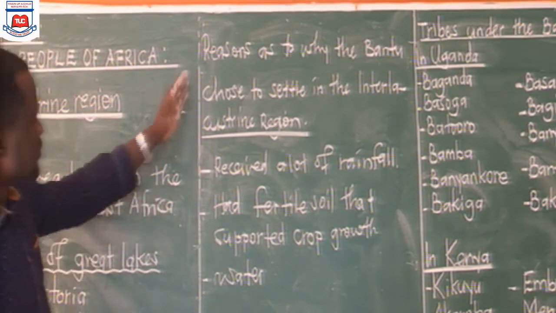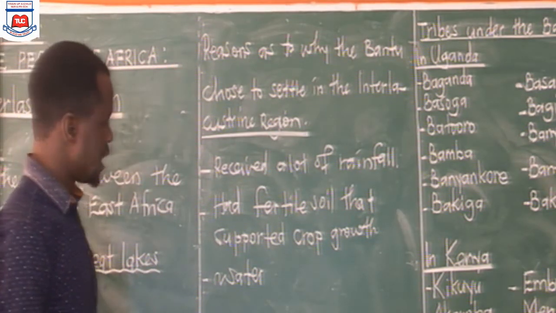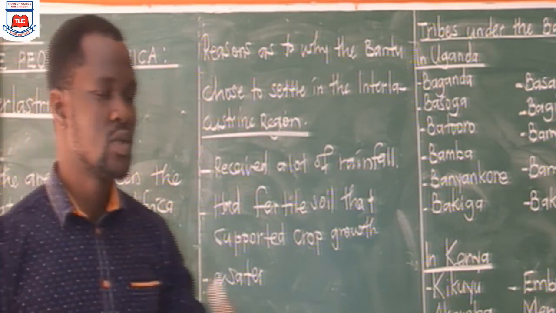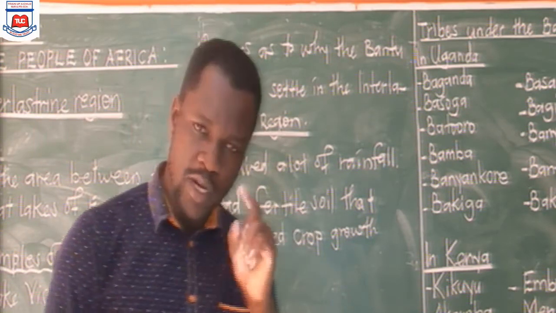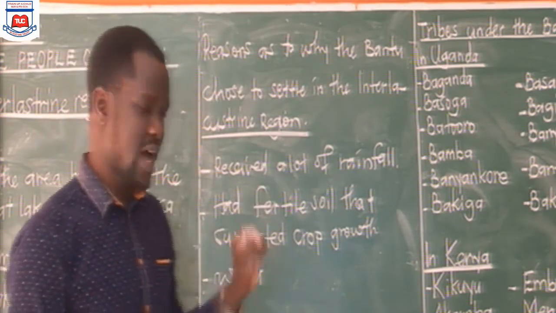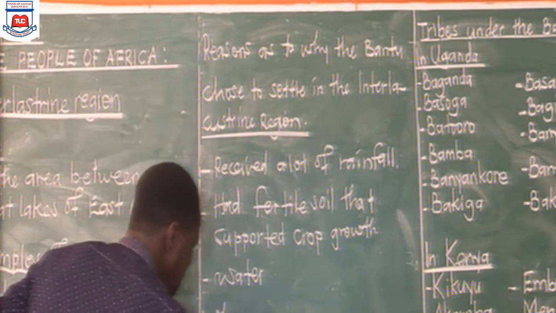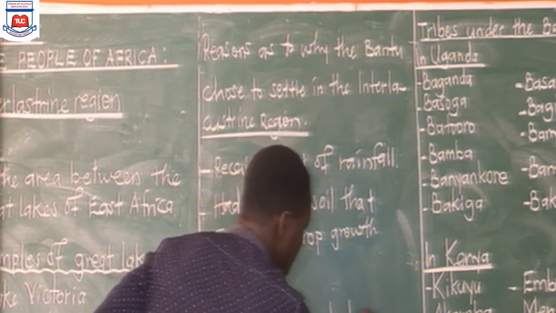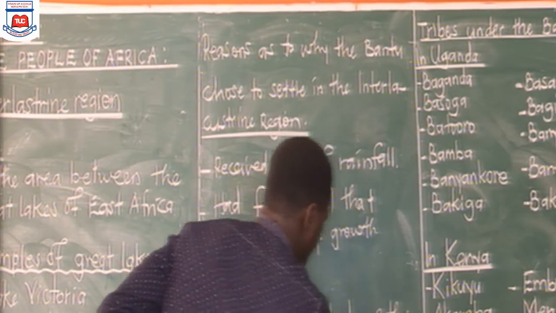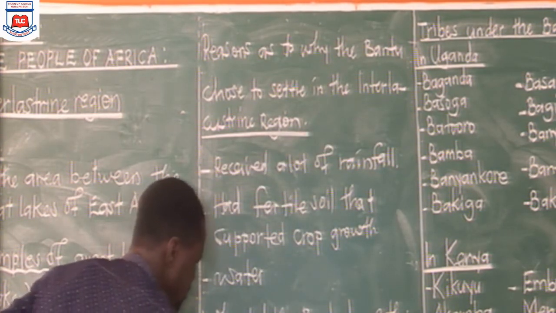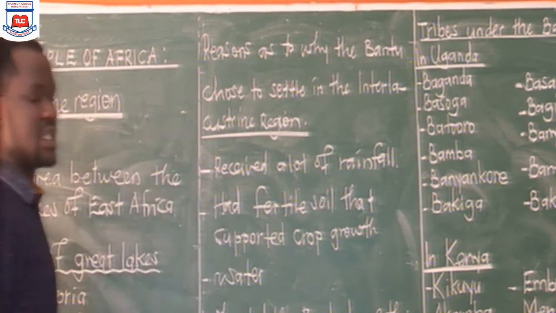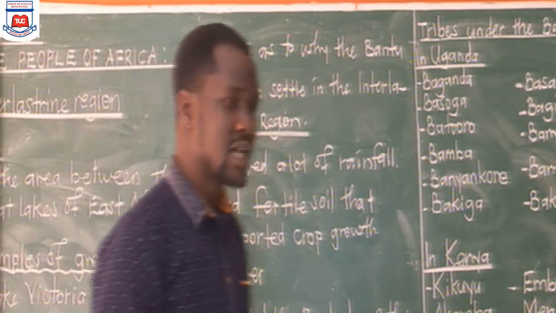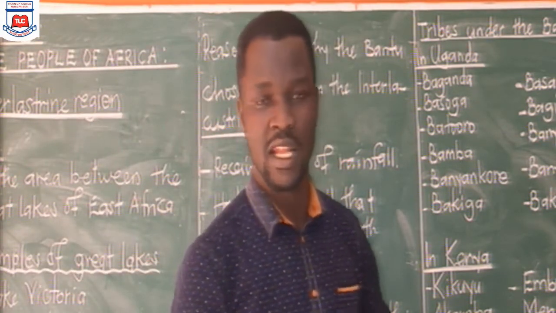So this is what we can share about the Bantu ethnic group. The other thing that we were to look at is what made them leave their cradle land, which we already understood was in the Cameroon Highland. Why did the Bantu leave their homeland? We can call it homeland, cradle land, or origin. So this is a question that we are going to answer. Why do you think the Bantu travelled or moved, leaving their homeland?